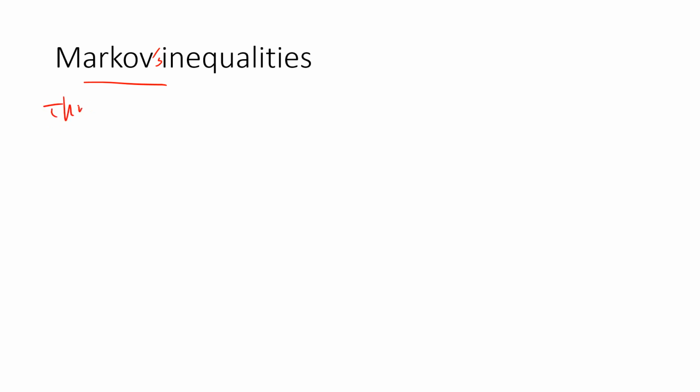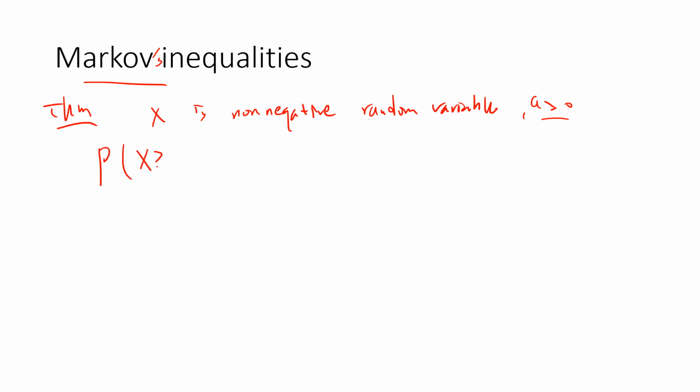Okay, so the setting: the theorem is that X is a non-negative random variable. So X can only take non-negative values. Okay, so a is greater than 0. Then you can check that the probability that X is greater than or equal to a is less than or equal to the expectation of X divided by a. Okay, so that's the result.